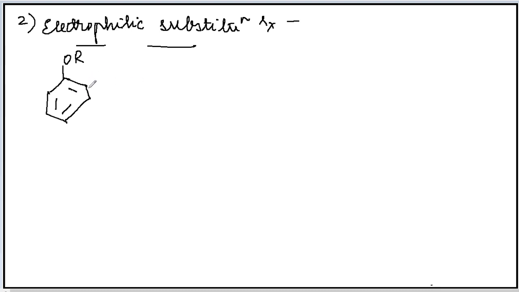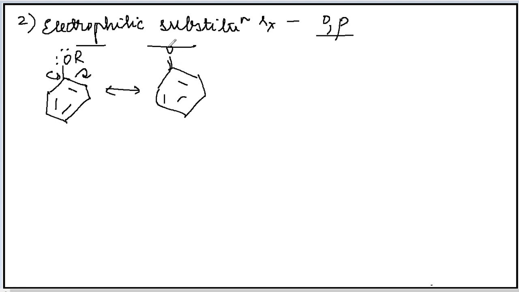Electrophilic substitution reaction will take place at which position? Usually it takes place at ortho and para, and that can be explained by the resonating structures. To understand the resonating structures, the best way is drawing them. Draw the resonating structures along with me. It's the best way by which you can understand them.